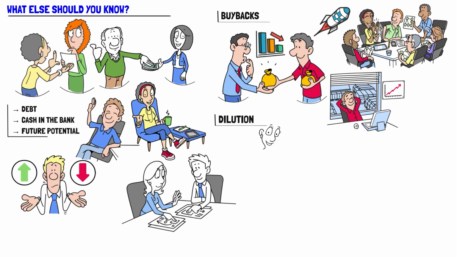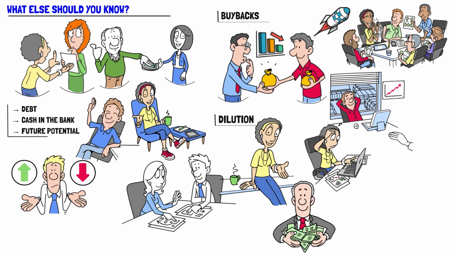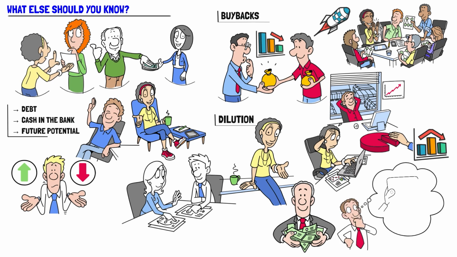Dilution. The opposite can happen too. If a company issues new shares, say to raise money for expansion or to reward employees with stock options, the total number of shares increases. If the business hasn't grown to match, each share now represents a smaller slice of the pie, which can put downward pressure on the share price. So when you think about market cap, it's not just about price changes, it's also about how many shares exist.